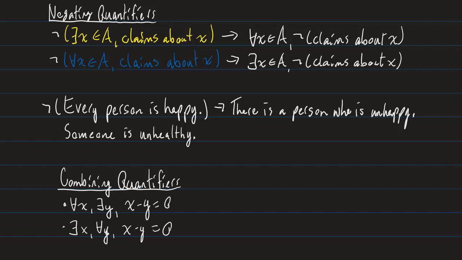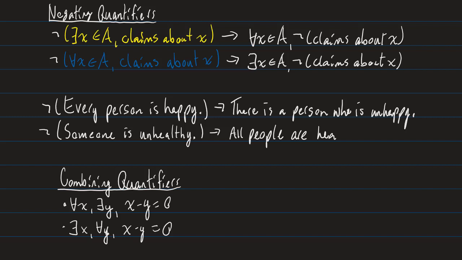Now I have another example. Someone is unhealthy. Someone is an existential statement, it's just about one singular person. So there exists a person, and that person is unhealthy. I'm going to negate that. Our there exists becomes a for all, and the negation of unhealthy I'm just going to say is healthy. So we go from someone is unhealthy, we negate that, and we say all people, or maybe I'll just say everyone, all people are healthy, right?